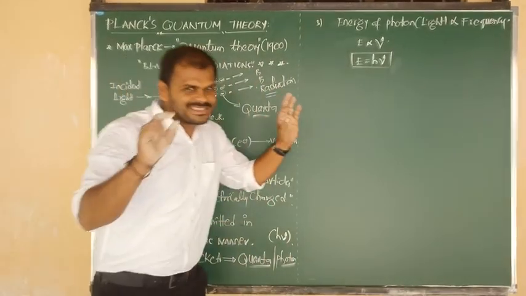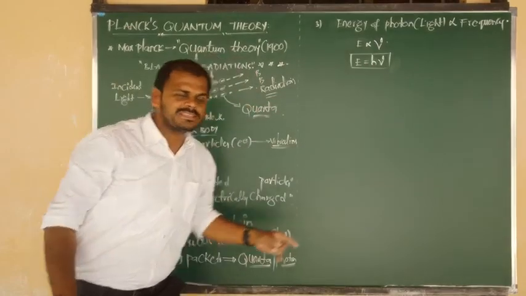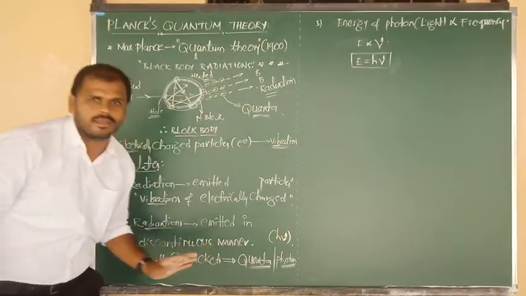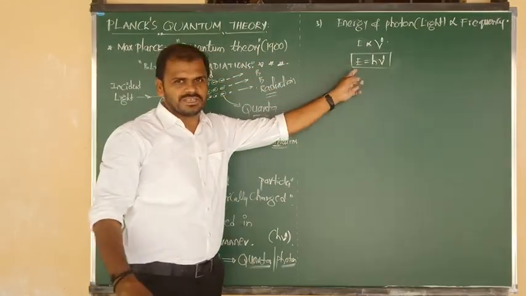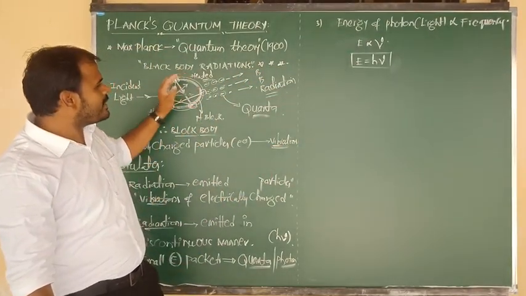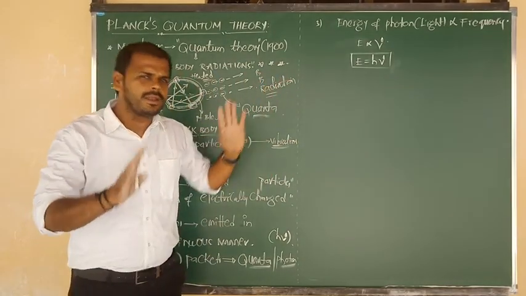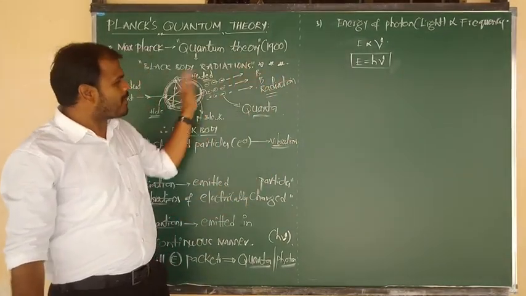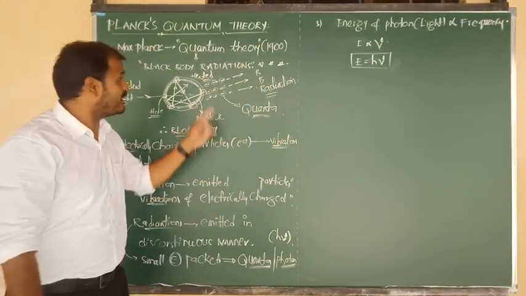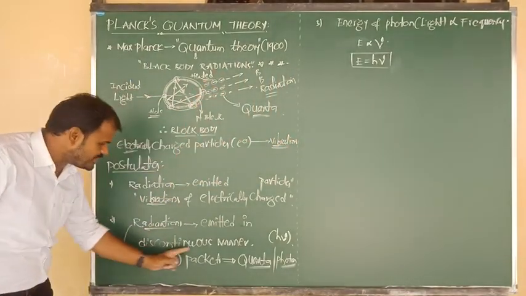Once again remember, h nu means quanta, and E is energy. Max Planck says that a black body can emit black body radiations, but the emitted radiations are not in a continuous manner, they are in a discontinuous manner.